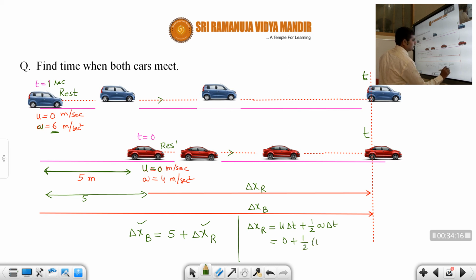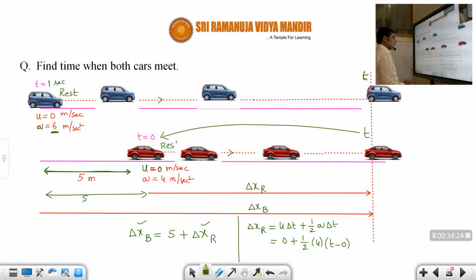what is the acceleration, students? 4, into delta t squared. How much is delta t, students? Here it is t minus 0. So t minus 0, correct or not, students? That is half times 4 into t minus 0 whole square. Okay, s equal to ut plus half a t square, sorry. So t square, that is equal to how much, students? 2t square. Okay, this is for delta x of r.